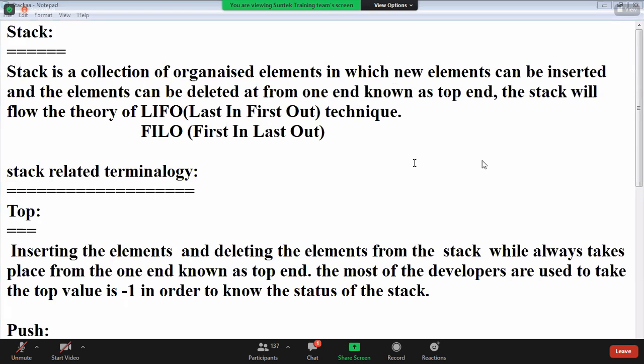You know meaning of push, right? Yeah, first push, guys.